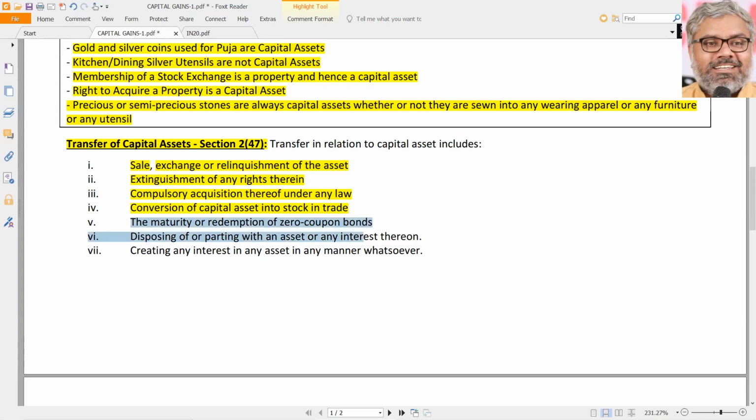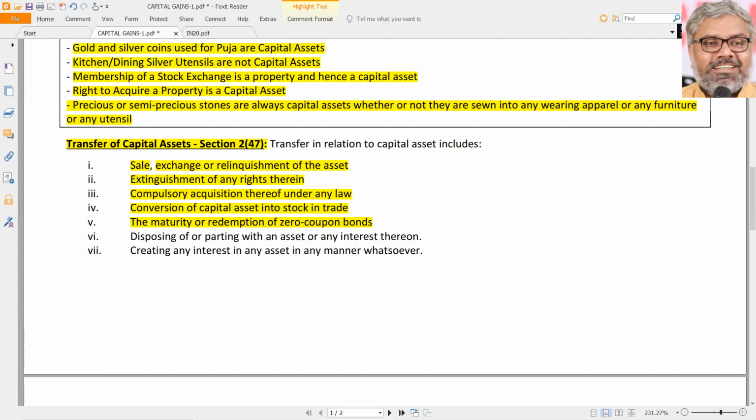The maturity or redemption of zero coupon bonds is also a transfer. Zero coupon bonds are those which do not carry any interest. They are issued at a very deep discount and redeemed after some time. At the time of maturity, is that a transfer? Yes, that is a transfer also. Maturity itself, it need not be sold separately. Maturity of the zero coupon bonds itself will be a transfer for the transferor, who is the holder of the zero coupon bonds.